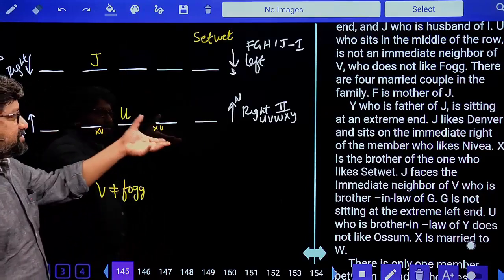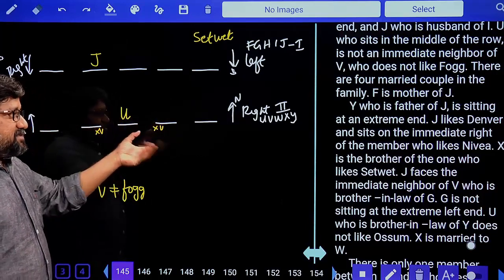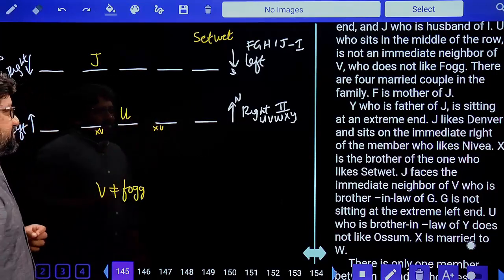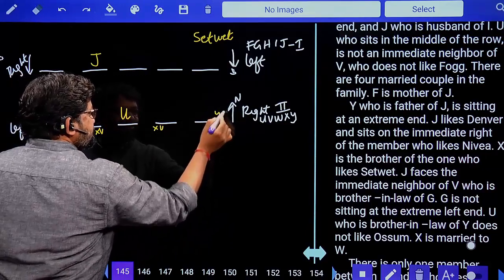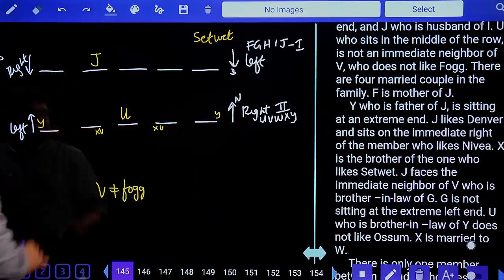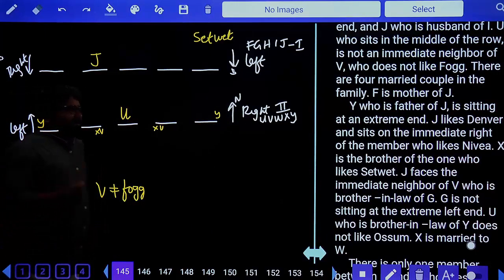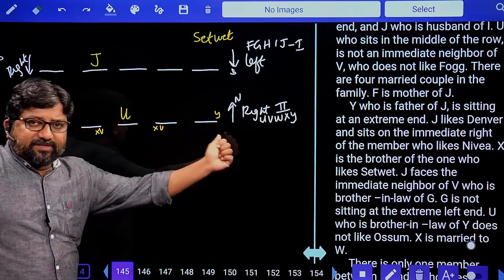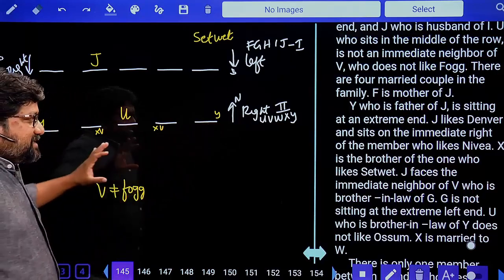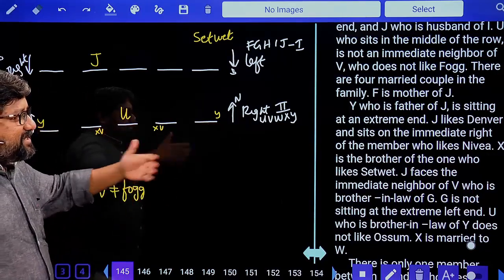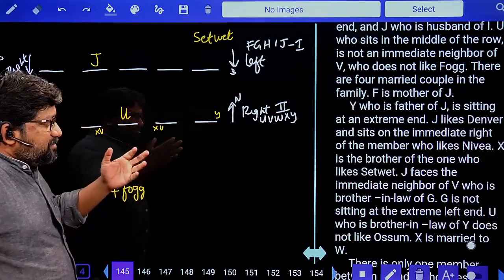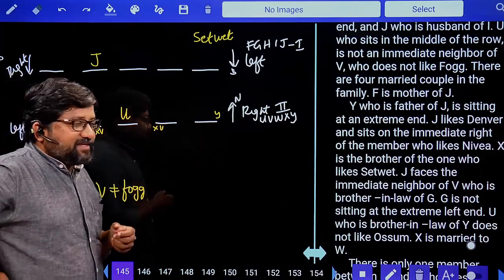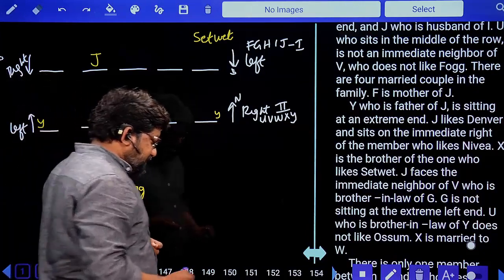Now you have information about the seating arrangement. So Y is sitting at one of the extremities. Tell me how many possibilities do I have? I can take Y in this position, or I can take Y in this position, because it clearly says Y is sitting at an extreme end. As of now, we are not sure whether to take Y on the left or on the right. I'll leave it for now. If we find any clue related to Y, then we will try to shift it.